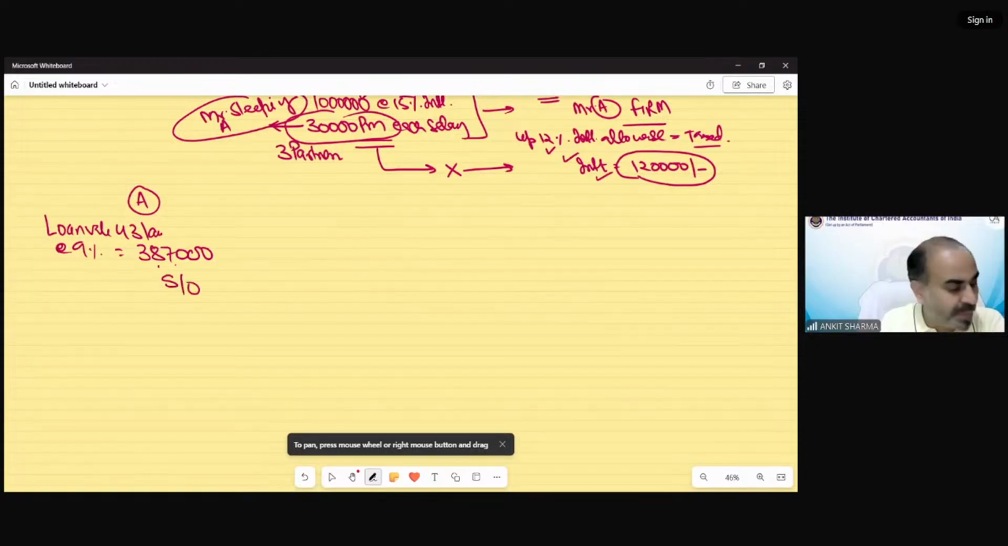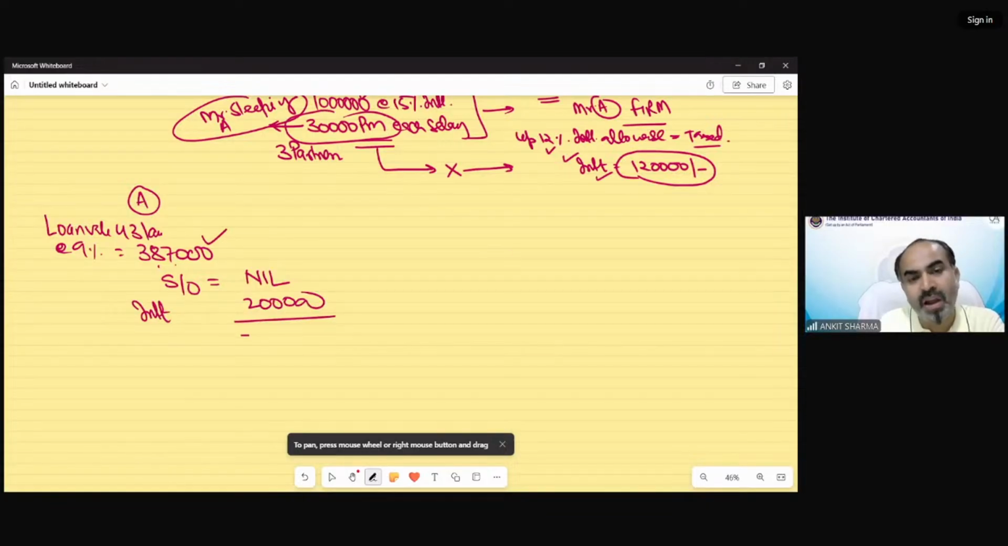So the self-occupied property, and we have to solve this question assuming that we are solving this question under optional tax regime. So if property is self-occupied, then the annual value is going to be nil. How much interest we can claim as deduction? That is maximum 2 lakh rupees out of this 3,87,000. So there would be a loss of 2 lakh rupees under income from house property. So this is the treatment of 2 lakh rupees interest out of this 3,87,000. How much remaining? 1,87,000.